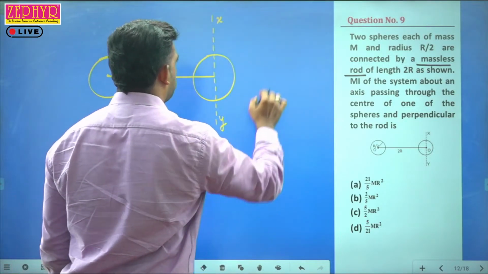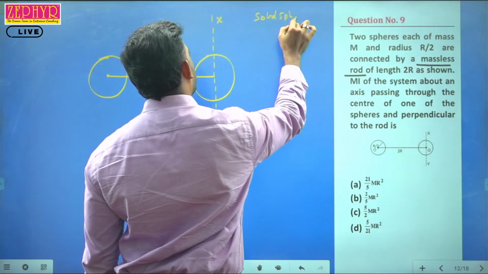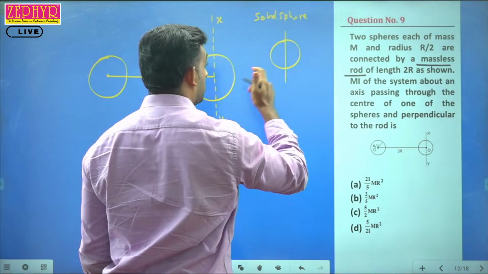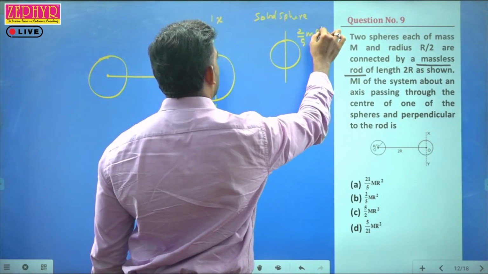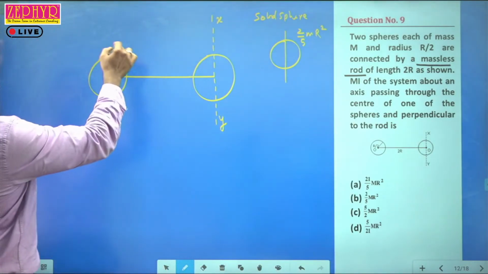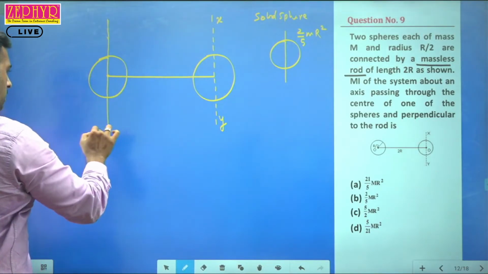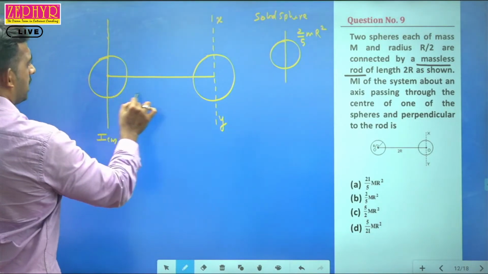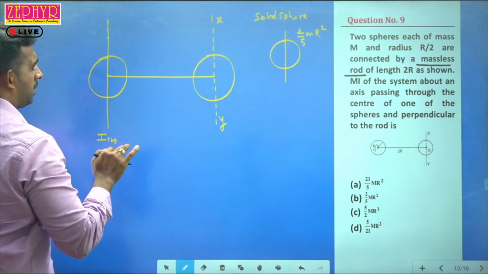So for a solid sphere, the moment of inertia about its center, passing through the center of mass, is given by 2/5 mr². Here we consider the parallel axis theorem again. We'll consider the moment of inertia passing through this sphere first, let it be I cm, plus the distance, plus the moment of inertia of this sphere. So we have three terms coming into action in this.